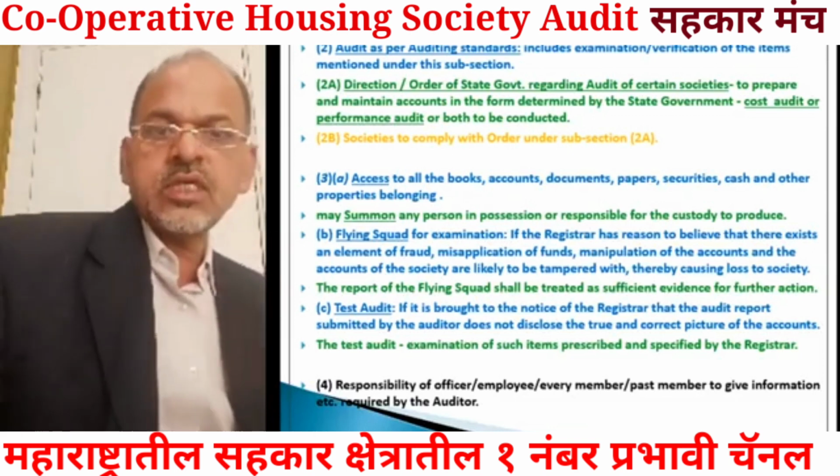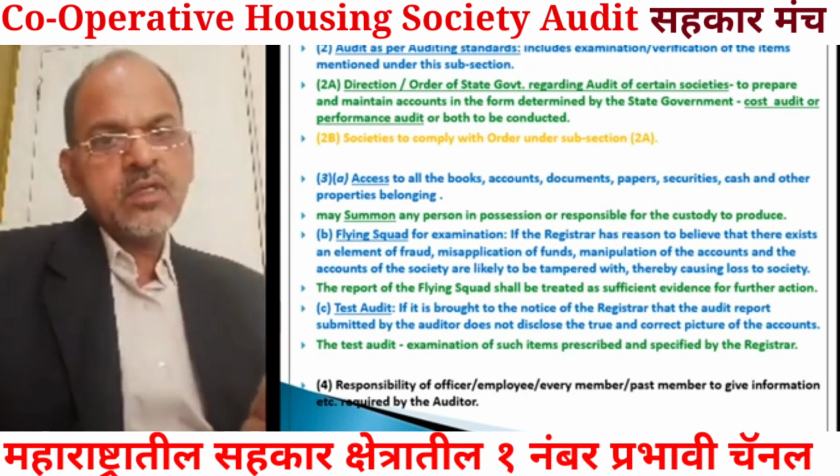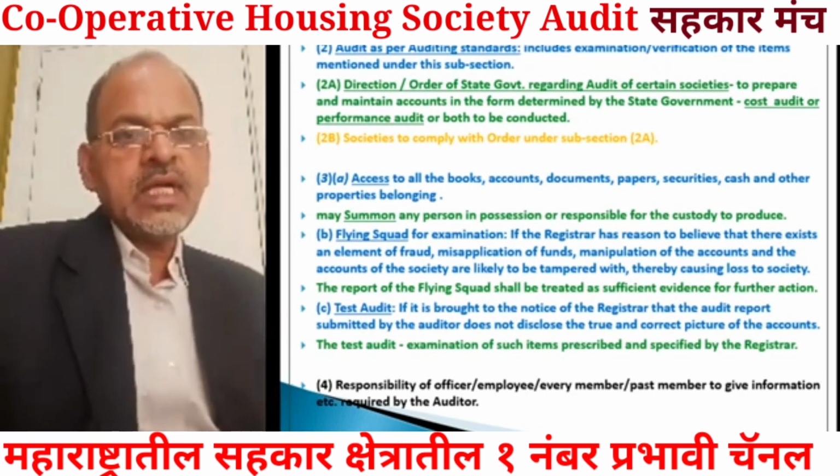So the auditor has the power to summon the person to be present and to provide information or to supply the books